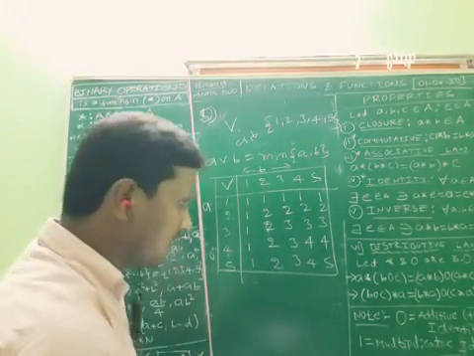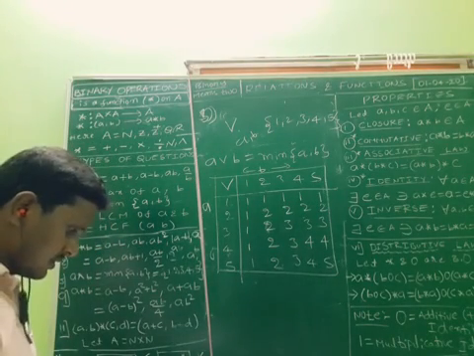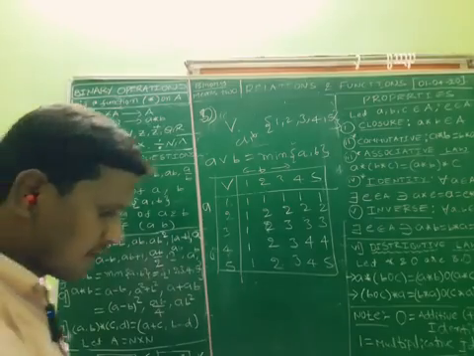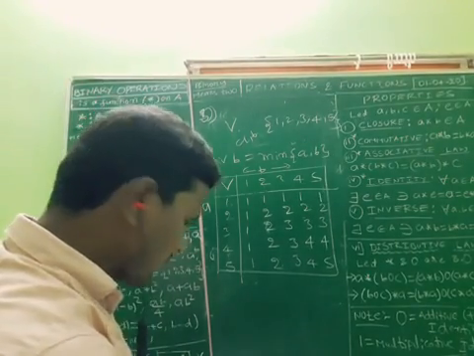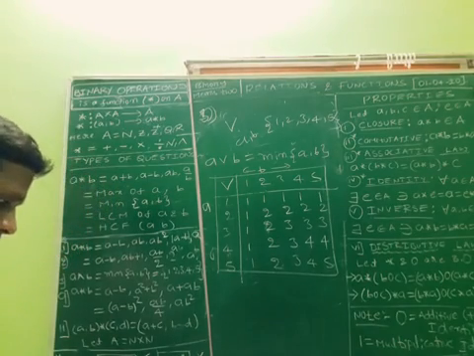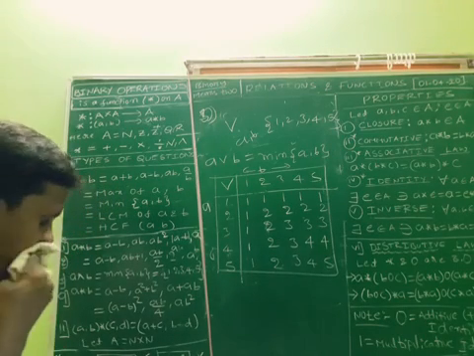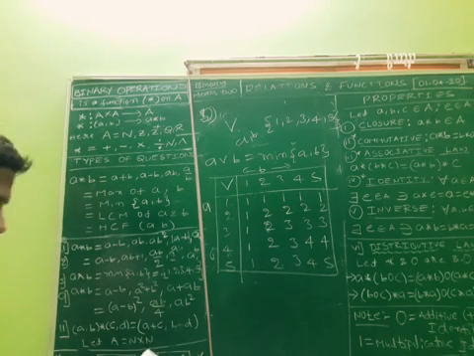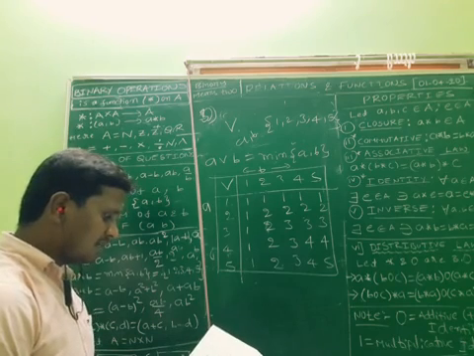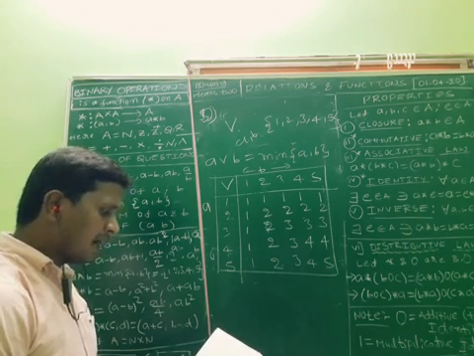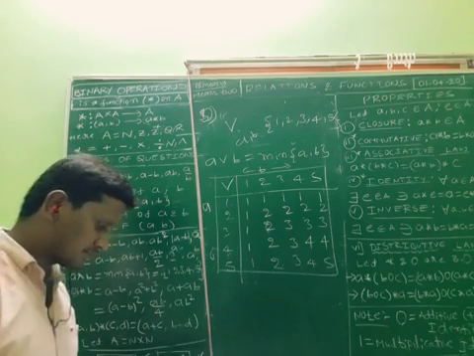Next, go for question number 7. Question number 7. Fastly. Is star defined on the set 1, 2, 3, 4, 5 by A star B is equal to LCM of A and B a binary operation or not?